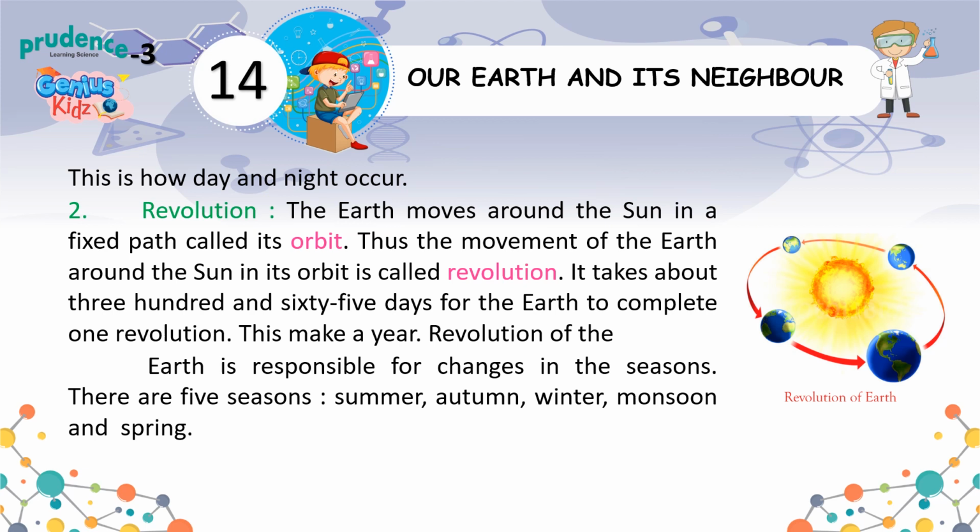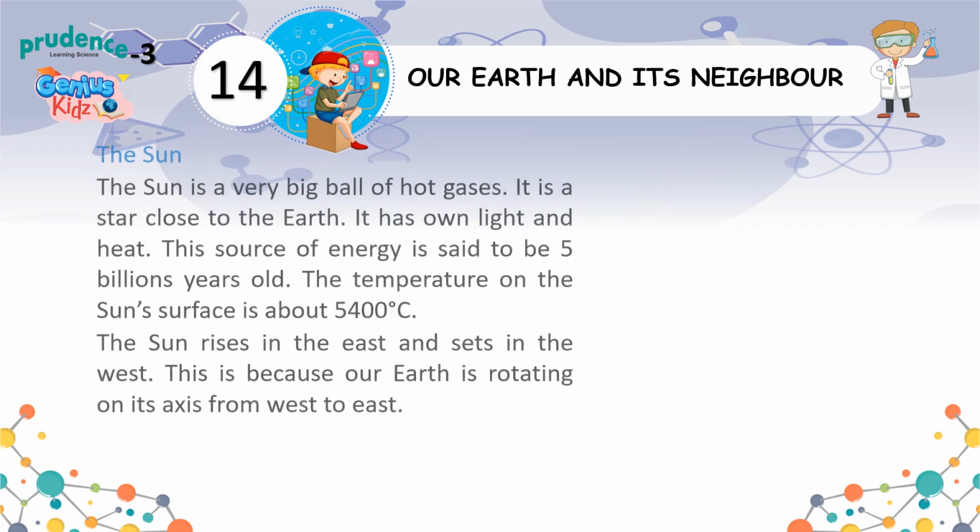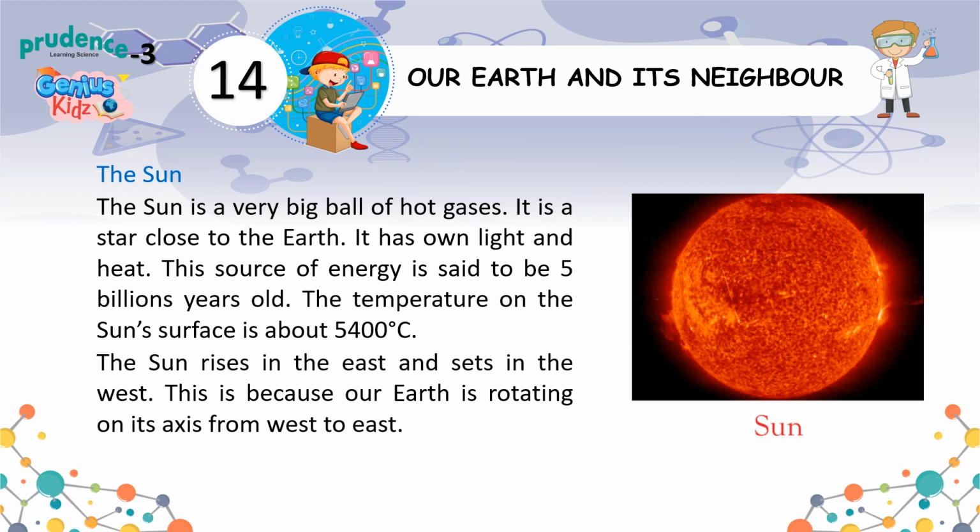There are 5 seasons: summer, autumn, winter, monsoon and spring. The sun. The sun is a very big ball of hot gases. It is a star close to the earth. It has its own light and heat.